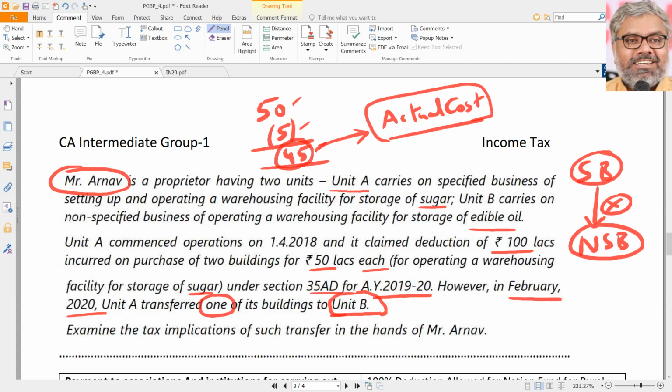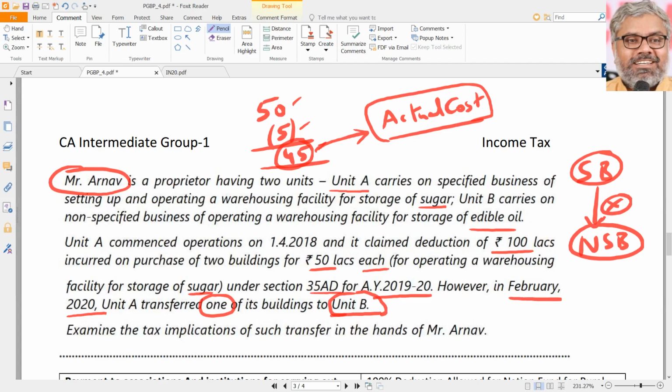But once its condition is reversed, if he has transferred the asset from a specified business to a non-specified business, he has violated the conditions. That means the amount will become taxable now. But to what extent it will be taxable? To the extent it exceeds the depreciation that should have been claimed on that asset, it becomes taxable. And that becomes the actual cost for the transferee. That is also Arnav only, but Unit B.